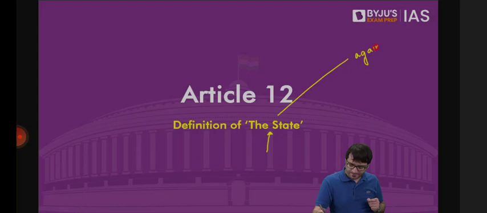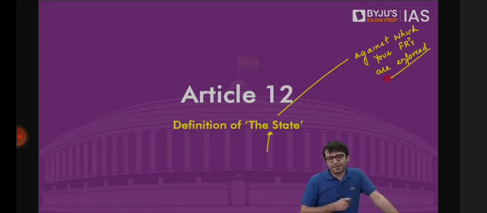against which your fundamental rights are enforced? Who is the state? If it violates your fundamental rights, you can go and knock on the doors of the Supreme Court directly. Who is the state against which your fundamental rights are enforced? The definition of that state is given in Article 12.